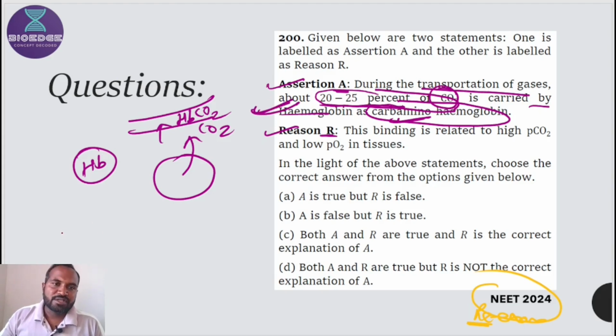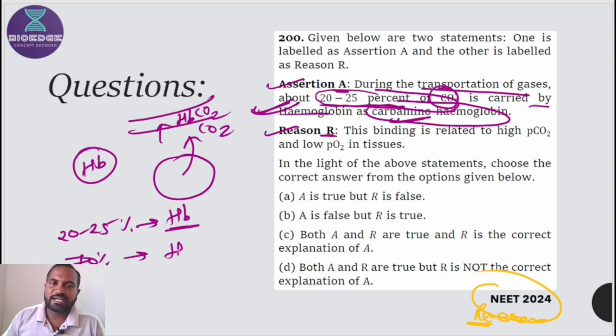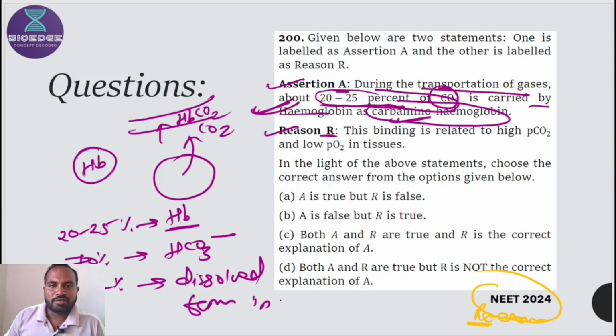Why? Because 20 to 25% carbon dioxide is carried by hemoglobin, then 70% carbon dioxide is carried in the form of bicarbonate ions in plasma, and 7% is carried in dissolved form in plasma.